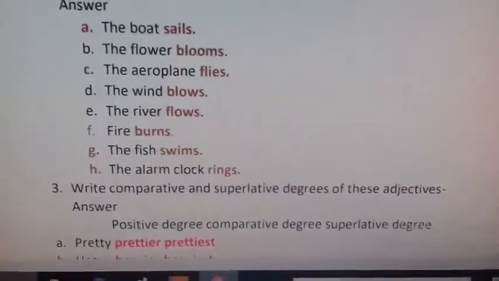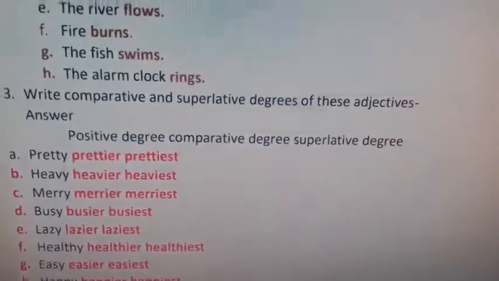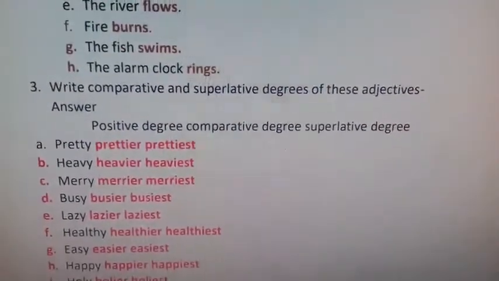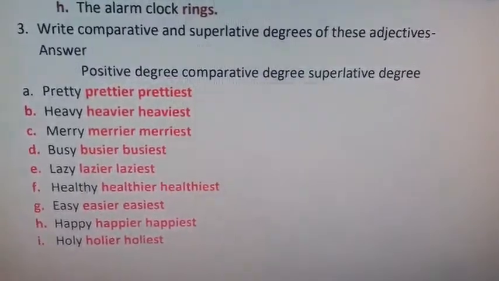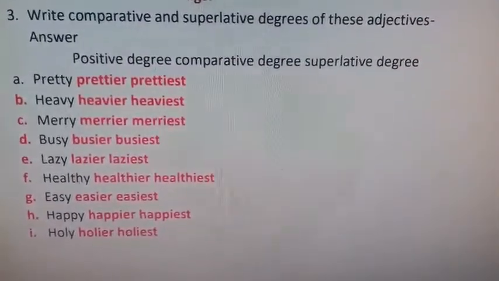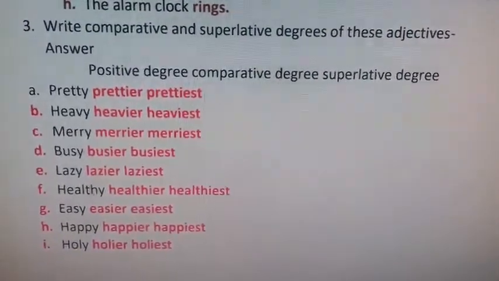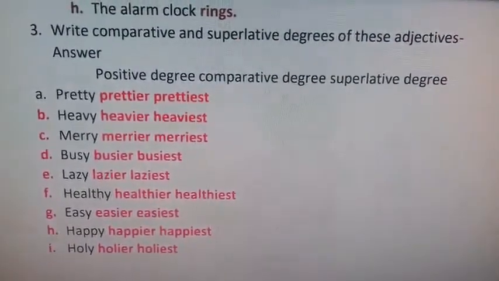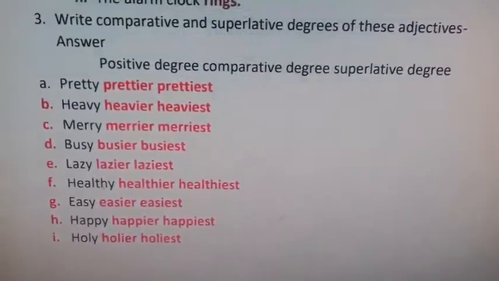Next question we should come to question number 3. Question number 3 says: write comparative and superlative degrees of these adjectives. Actually there are 3 degrees of adjective. First is positive degree, second is comparative degree, and third is superlative degree.